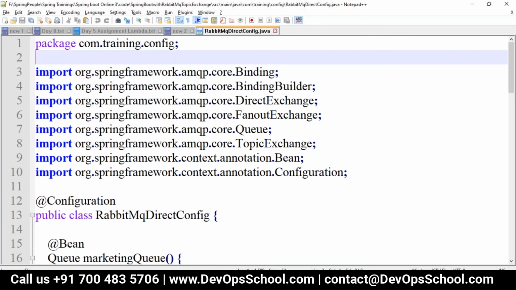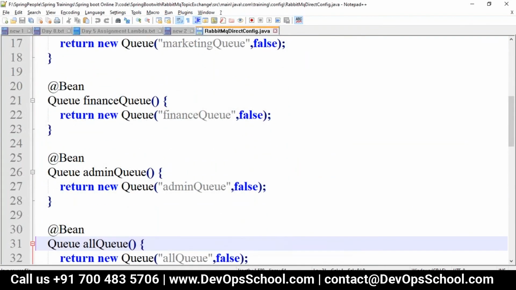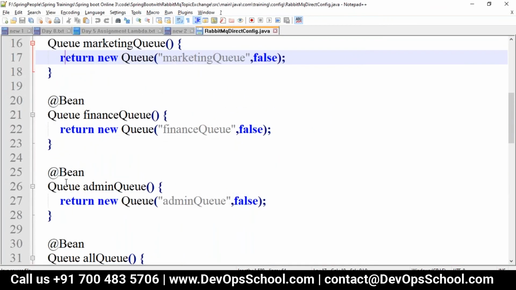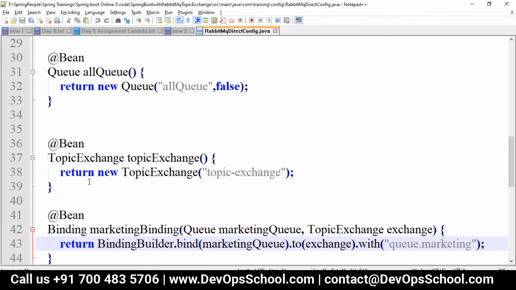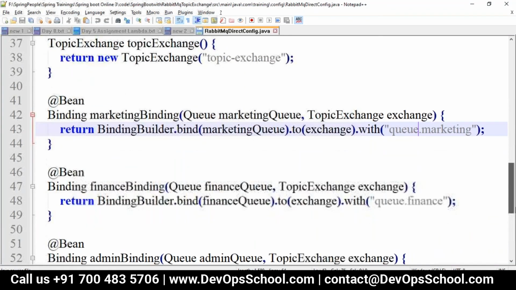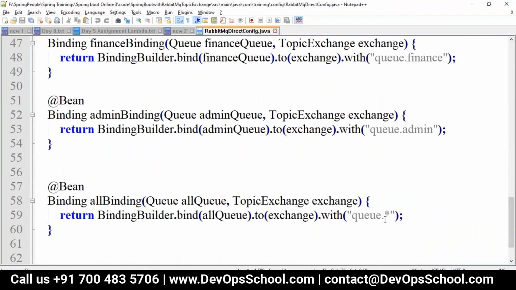Yeah. So here we are just taking the same queues. There are four queues now: marketing queue, finance queue, admin queue, and all queue. But instead of fan out, we are going with the topic exchange. The queues are prefixed with q dot marketing, q dot finance, q dot admin, and then q dot star.